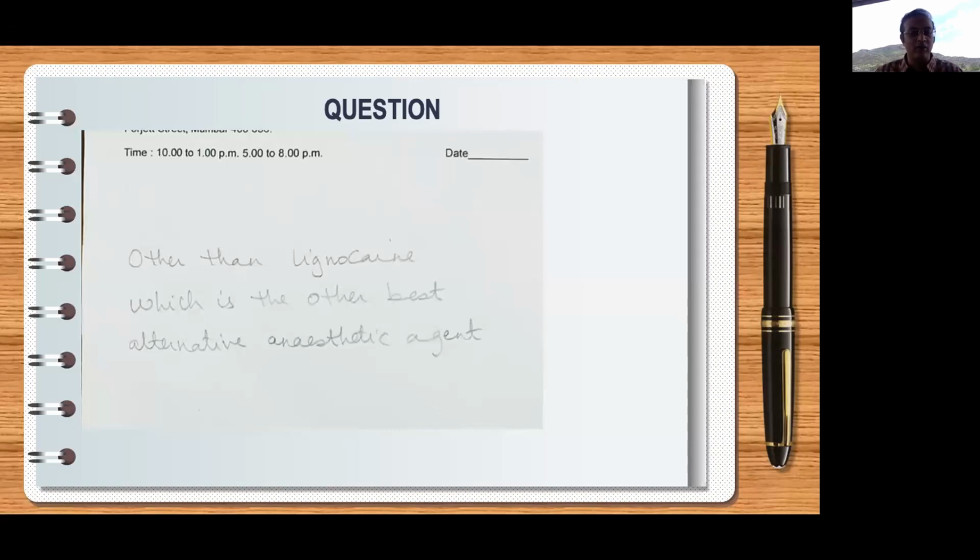Likewise, who tells us that lignocaine is the only anesthetic solution that we should be using? We should have more options in our practice. One option is bupivacaine. Bupivacaine is a long-acting anesthetic agent whose action can go up to 12 hours.